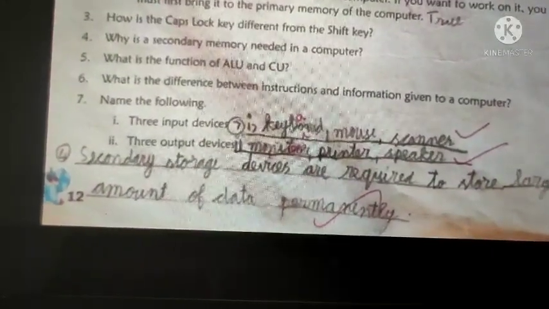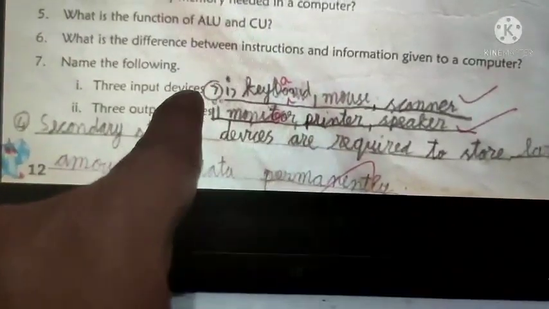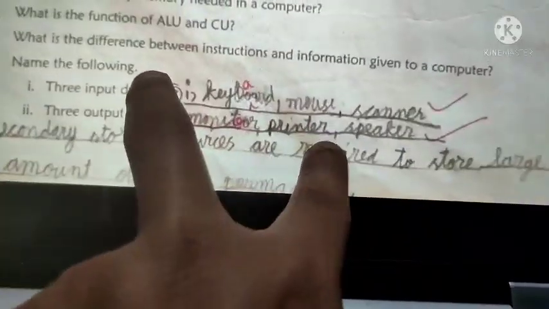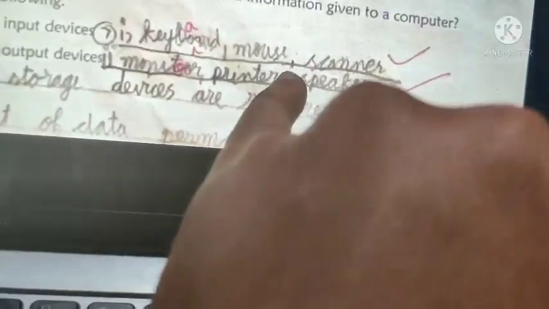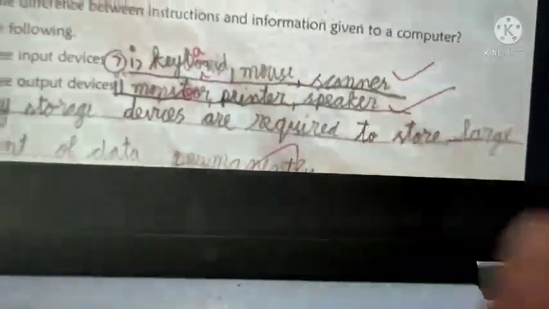Next question. Question number 7. Name the following. In that they have given 2 divisions, and we have to write both. Name any three input devices. First one, three input devices. One is keyboard, another one is mouse, and then scanner. I'll say the spelling, you just write it. KEYBOARD, keyboard. Next one, MOUSE, mouse. Next one, SCANNER, scanner.